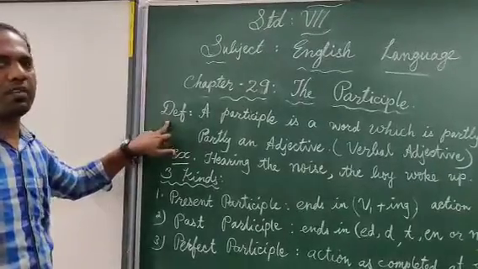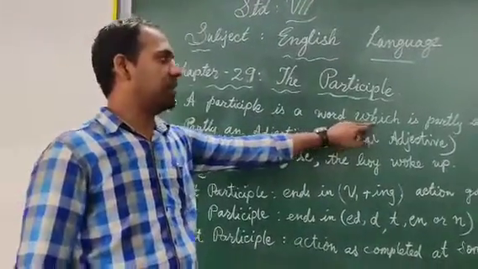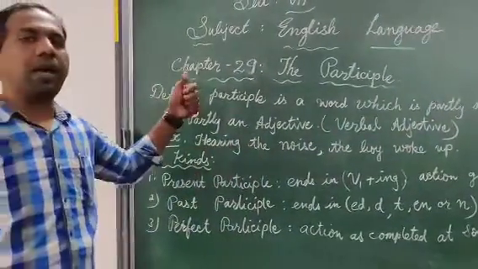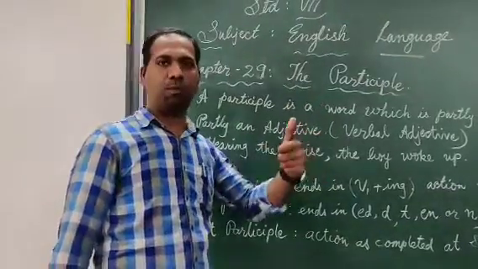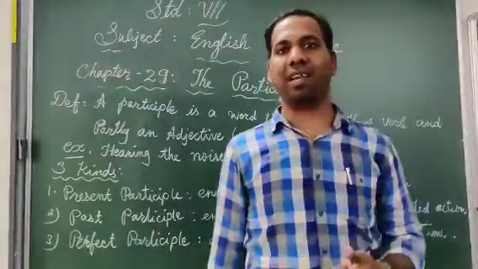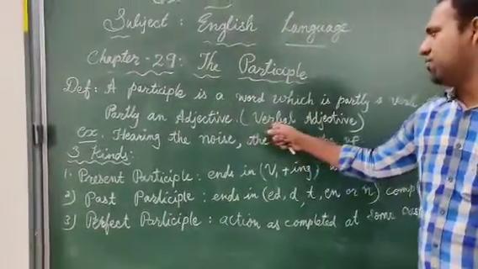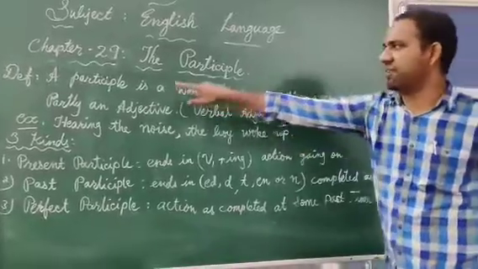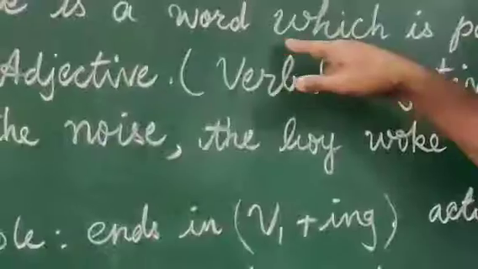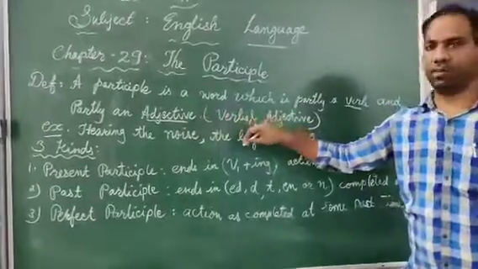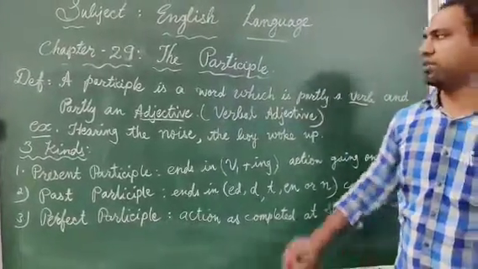Now the definition of the participle: a participle is a word which is partly a verb and partly an adjective, right? So it is called a verbal adjective. See the definition once again. A participle is a word which is partly a verb and partly an adjective. Thus it is known as a verbal adjective, right? Okay, so I am going to explain a simple example here.